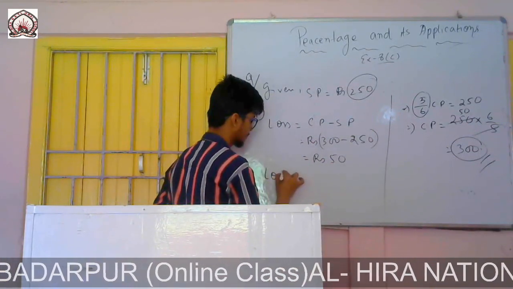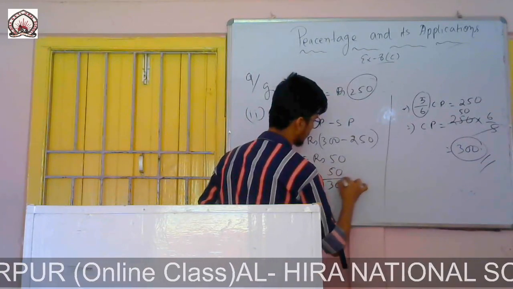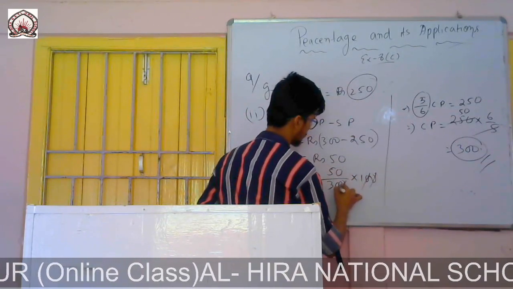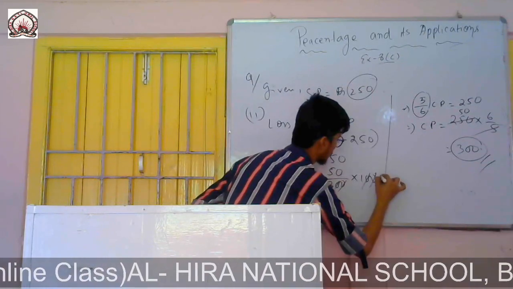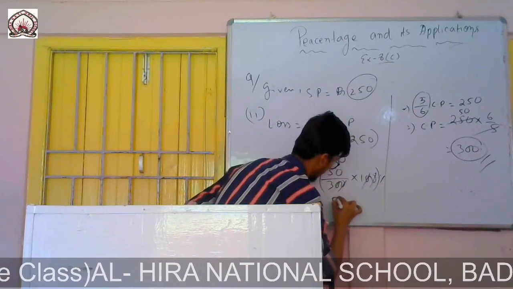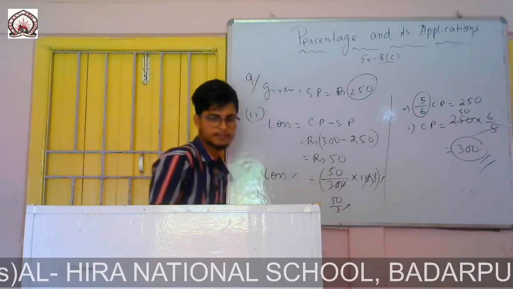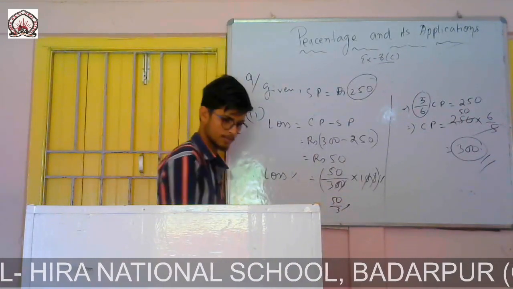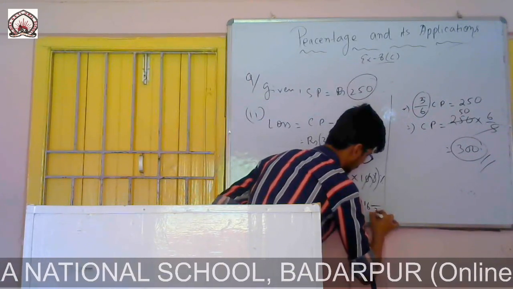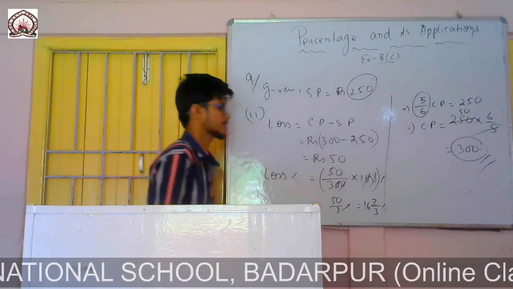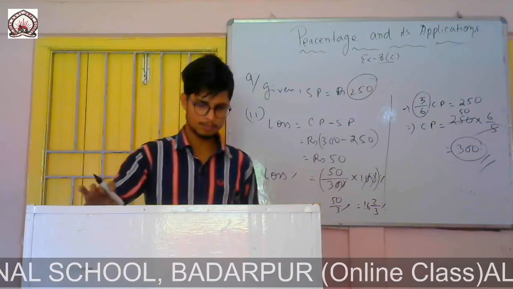Therefore loss percent will be 50, the loss, by the total cost price 300, into 100. The zeros cancel. 50 by 3, 50 by 3%. If I convert it into a mixed fraction, it will be 16 2 by 3%. 50 by 3 means 16 2 by 3.